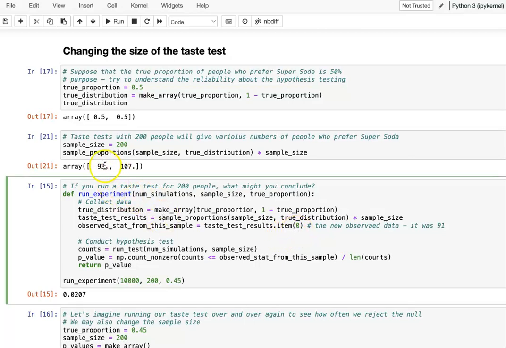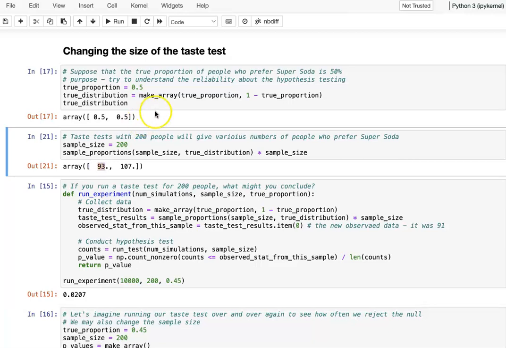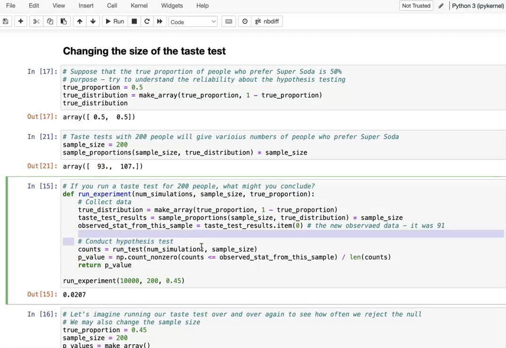Why do we need that? Because here, as I said, that's our null hypothesis distribution, so we do 50-50. So we see what happens if we really do the hypothesis testing. The same thing as earlier, our count, you just run the test we already defined earlier. Then you have your number of simulations, your sample size. Then the p-value, right? We just calculate our p-value and see how the result looks.